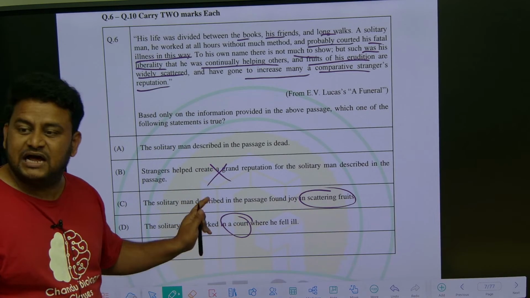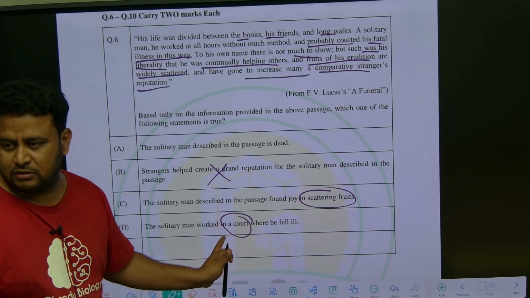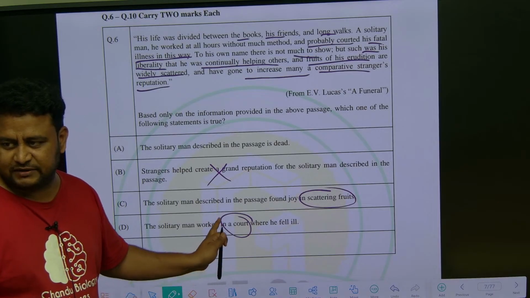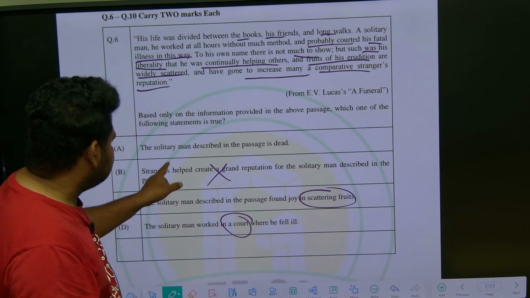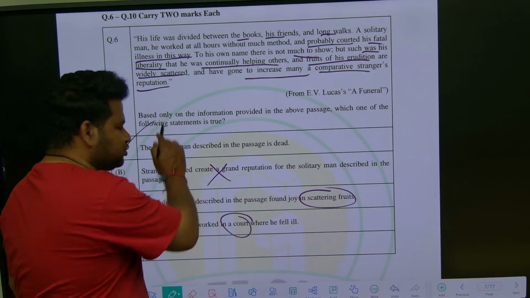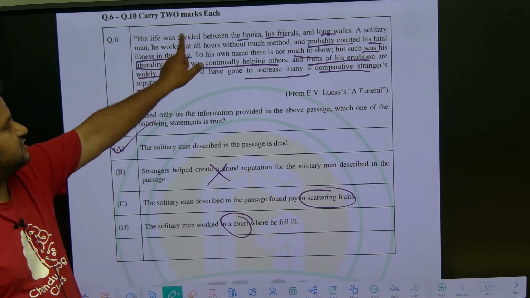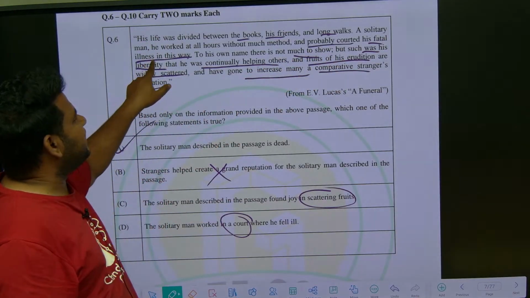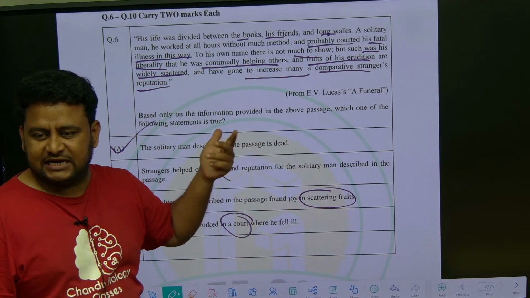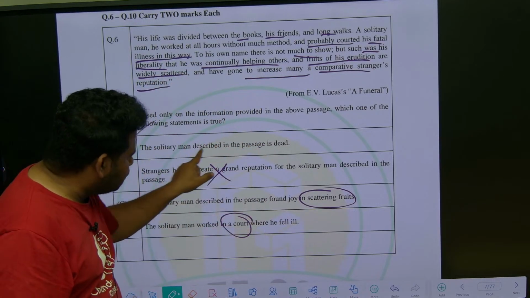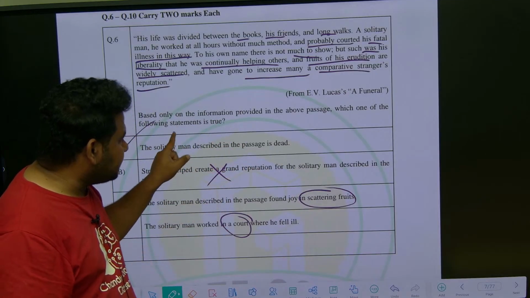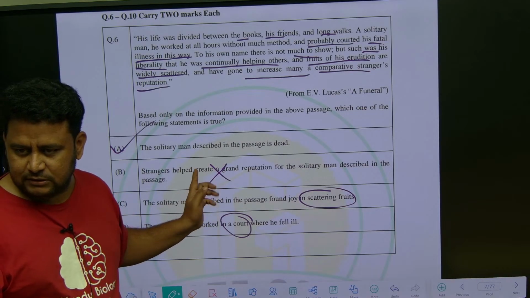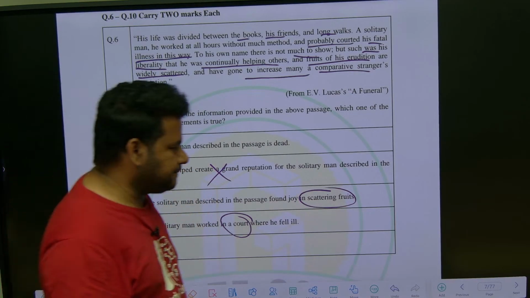Here quote is used as a verb. Here quote is not used as a noun. Quote, you will usually take it as a noun, but it is not a noun here. We are using it as a verb here, meaning some working. Okay, so see here, the solitary man described in the passage is dead. This is the right option. See, his life was, so everywhere it is in past tense. So probably quoted his fatal illness in this way. Fatal illness means deadly illness, so he is already dead. So the most suitable option here is: the solitary man described in the passage is dead. Clear? Agreed? Why the first option? So this is the way passages come. Clear? Okay, next question.